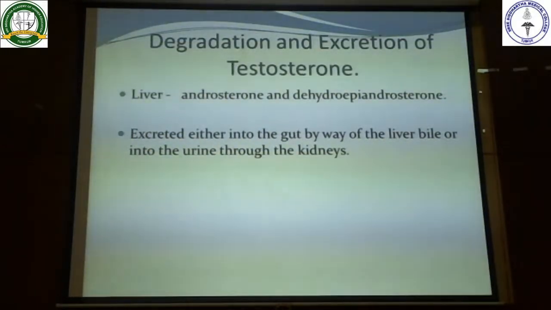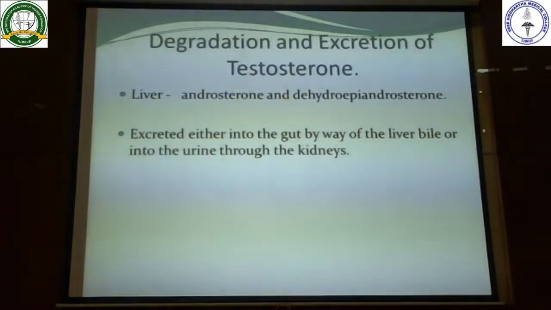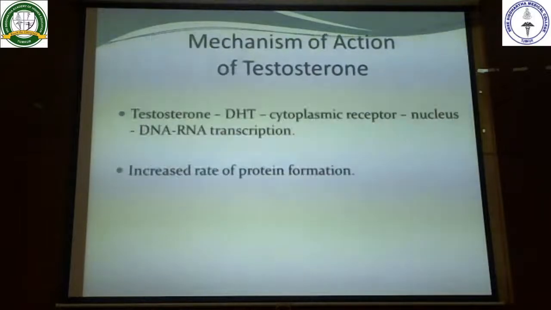So next, coming to the degradation and excretion of the testosterone. The testosterone is degraded in the liver and it gets converted into androsterone and dehydroepiandrosterone, and it is excreted either into the gut by the liver bile or into the urine through the kidneys.